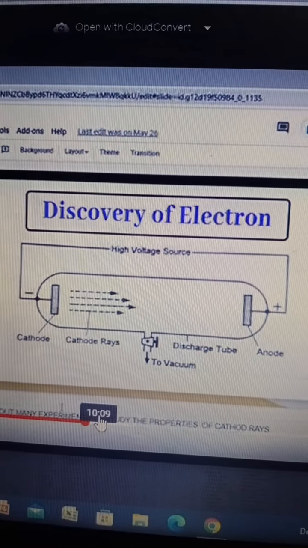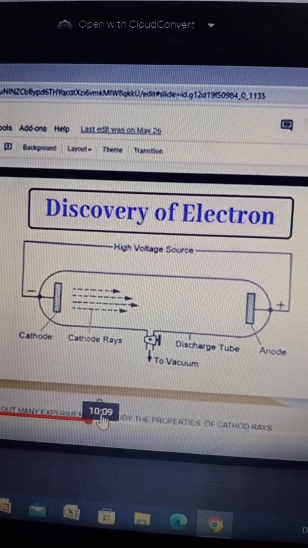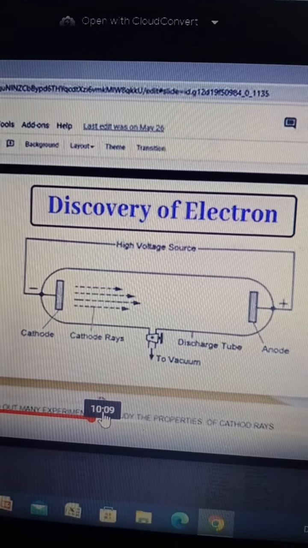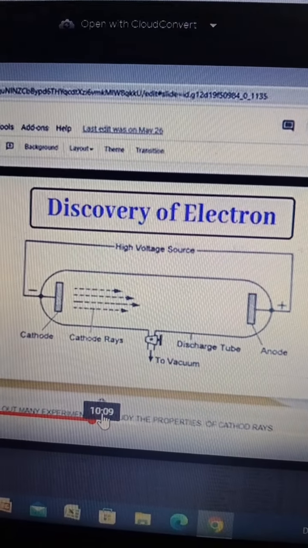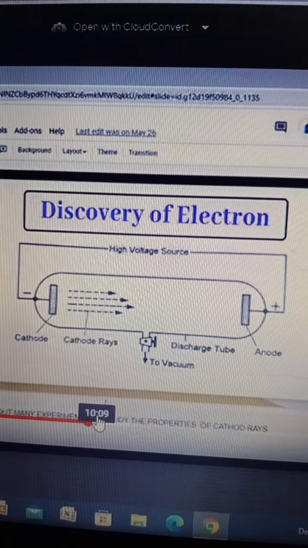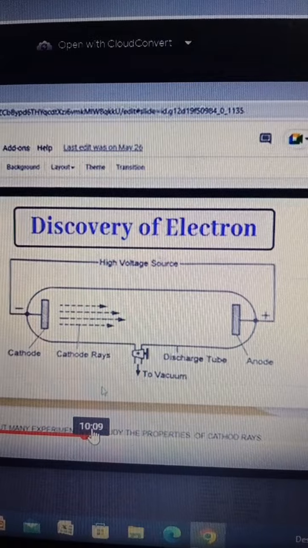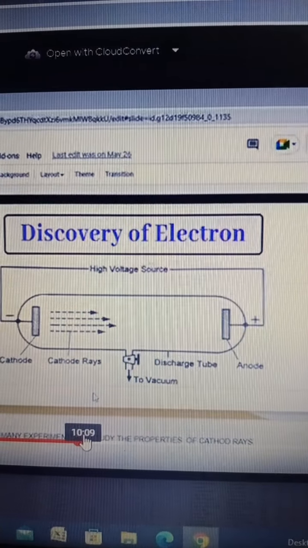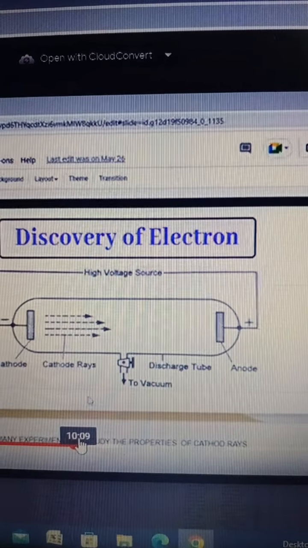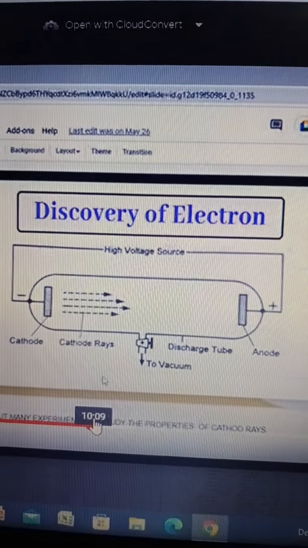Thomson repeated the experiment with many different solid objects, different metals, and he calculated the e/m ratio also. Clear? What are the properties of cathode rays he found? That they move in a straight line and carry negative charge.